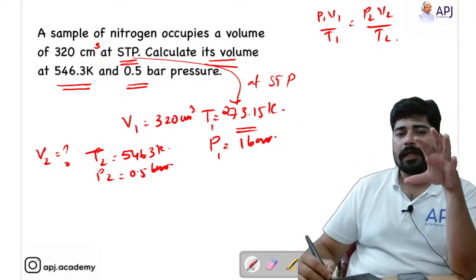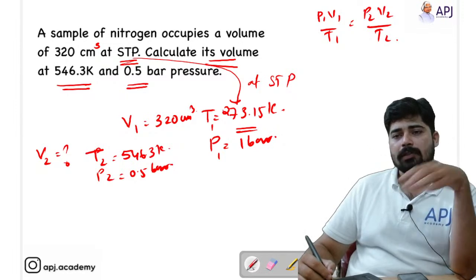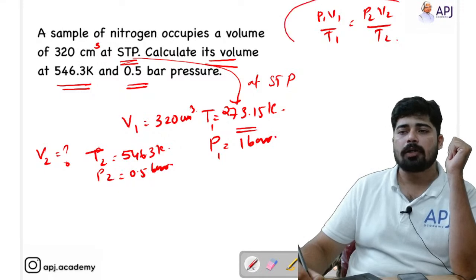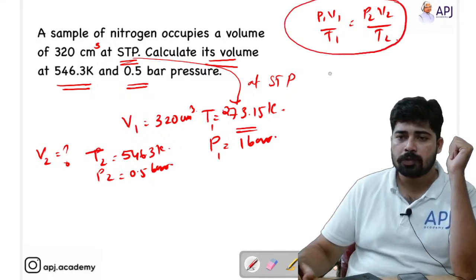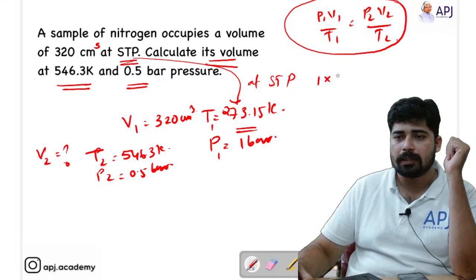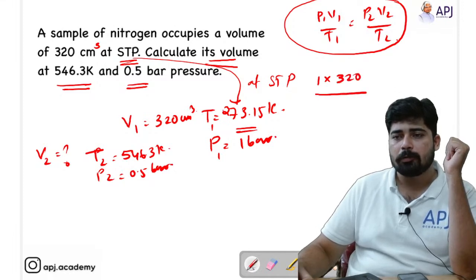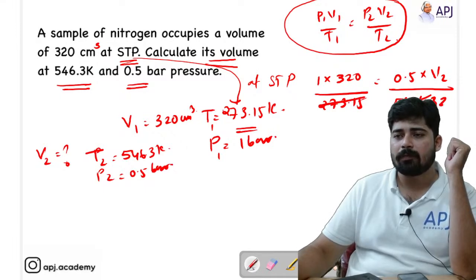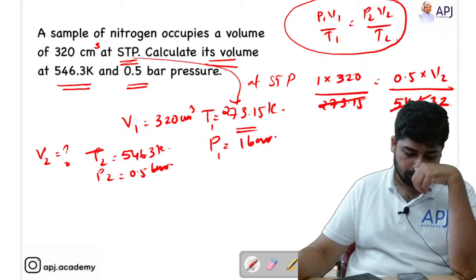So when we have pressure, volume and temperature having different values, and they are not constant, then you have to use this formula in order to find out the required value. So P1 is 1 bar, V1 is 320 centimeter cube, T1 is 273.15, equal to P2 is 0.5, V2 is what we have to find out, and T2 is 546.3. I can cancel this and write 273.15 into 2 is 546.3, right?